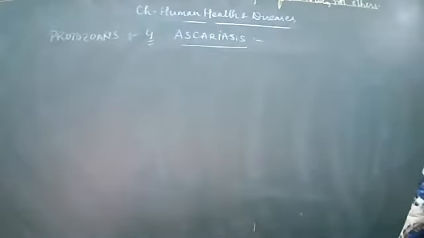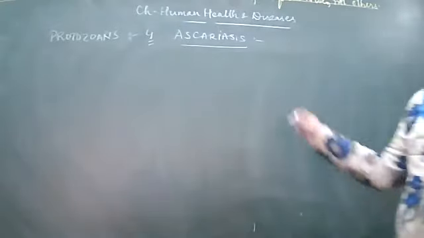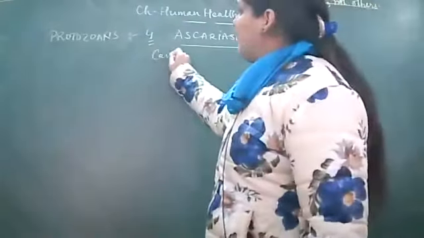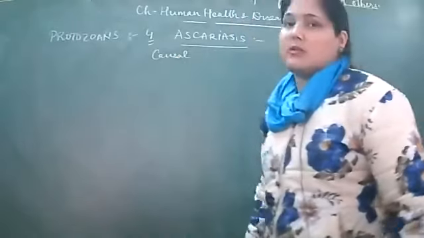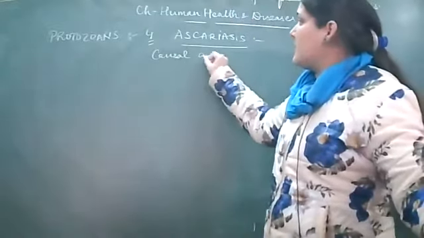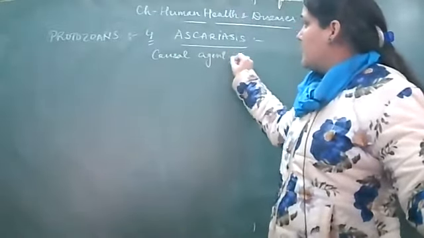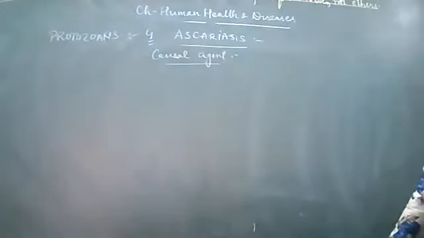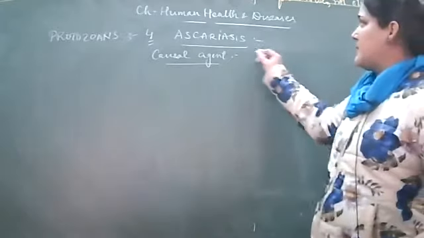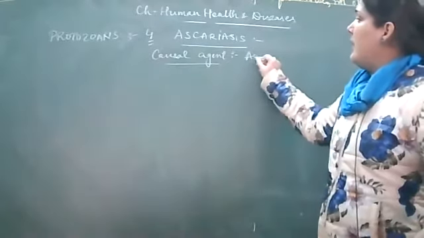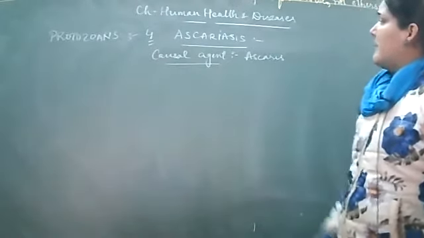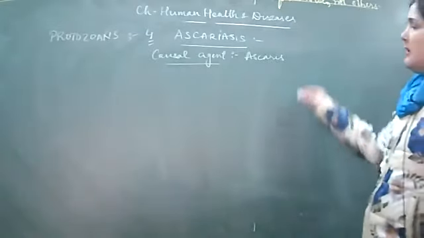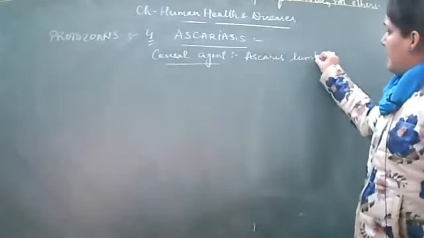Ascariasis. What is the causative agent for this? Causative agent, or we can also write the causal agent. You can be asked causal agent or causative agent, the agent which causes the particular disease. These names will definitely come for you, right? So the causative agent for Ascariasis is a roundworm, and the name of this member is Ascaris lumbricoides.